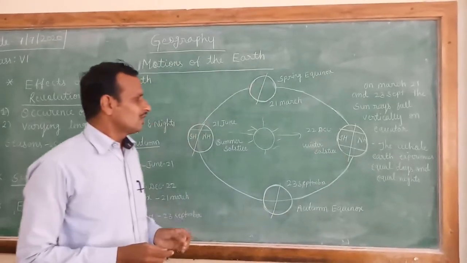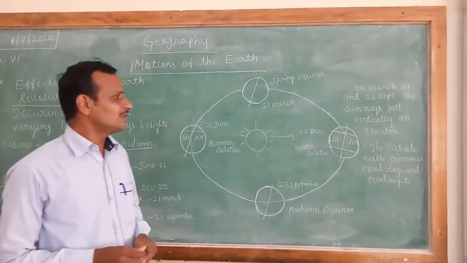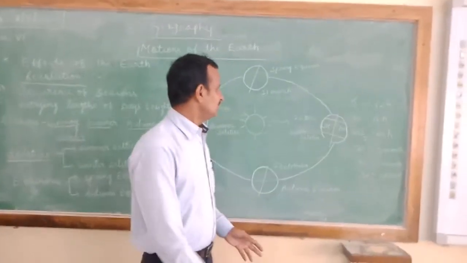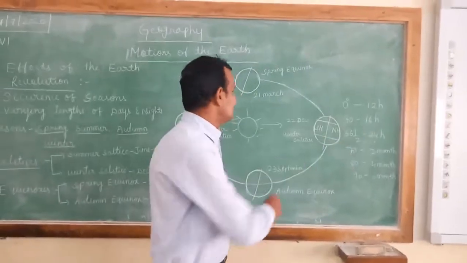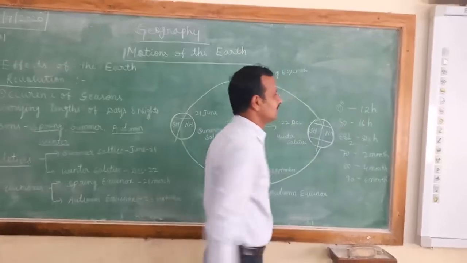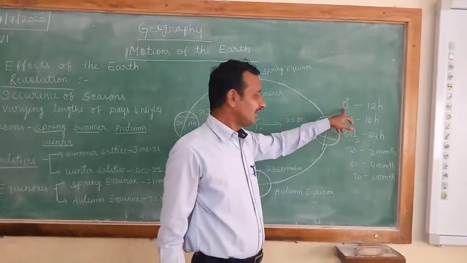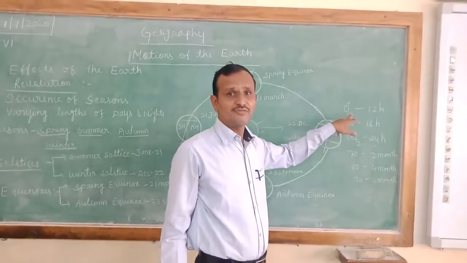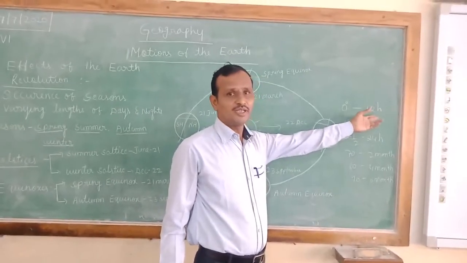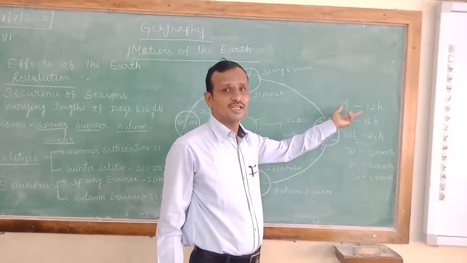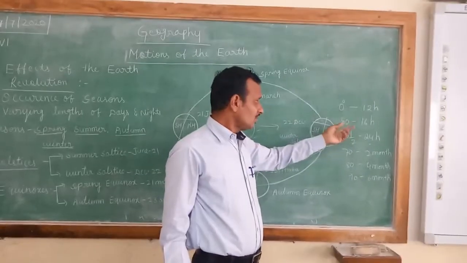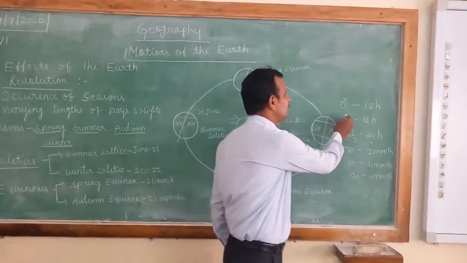If the sun rays fall on the equator, that is 0 degree latitude, then that place experiences only 12 hours of day and 12 hours of night. It means whichever countries and places come under that latitude experience 12 hours of night and 12 hours of day.